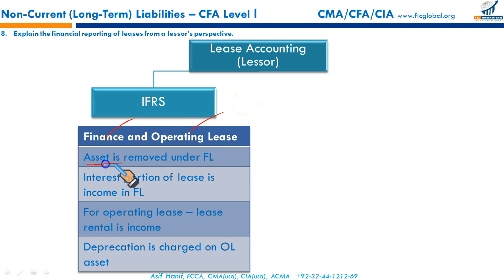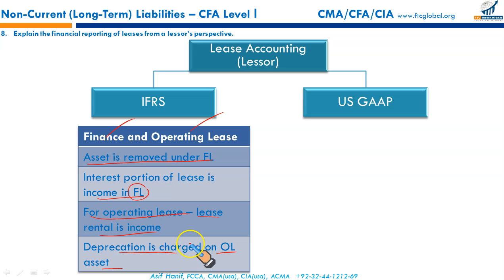The asset is removed under the finance lease. Of course, it is no longer his; it is treated as a right-of-use asset by the lessee. The interest portion of the lease is income under the finance lease. Whatever payments he is receiving, the interest part is his income. For operating lease, lease rental is income. Any amount he is receiving under the short-term lease is considered as income. And if it is under the operating lease, it will be reported as an asset for the lessor, and he will charge depreciation accordingly.